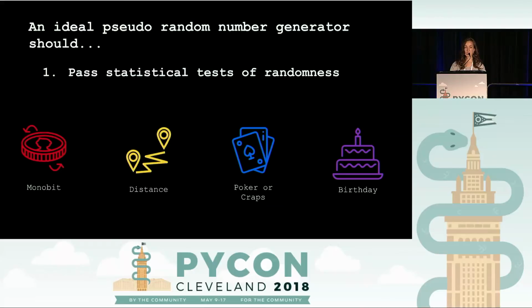And then the last one I'm going to mention is the birthday test, which relies upon the statistical concept of the birthday paradox. Basically, we map the output to a bunch of points on intervals, and then we look at all of the intervals between those points and make sure that they are exponentially distributed. So that's just an overview of the kinds of tests that we might use to figure out that a pseudo-random number generator is good.